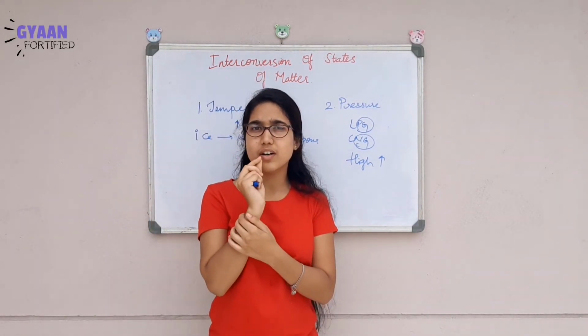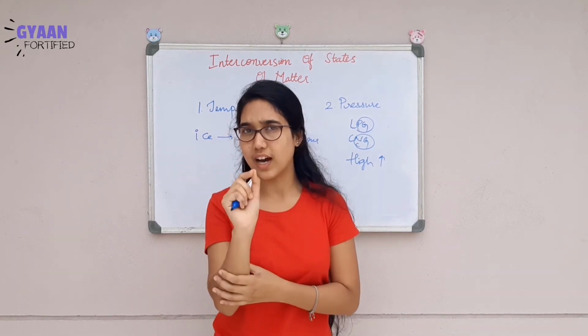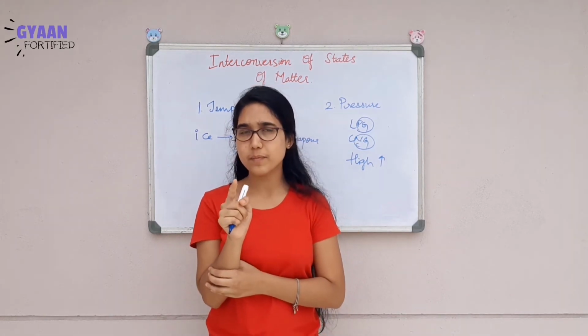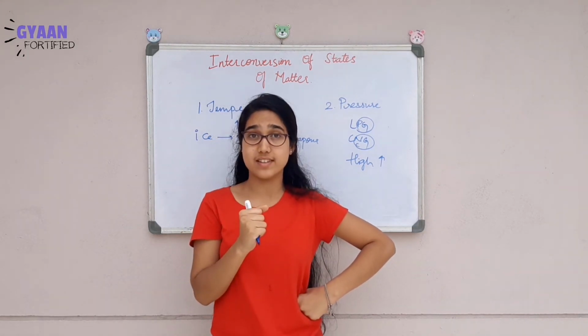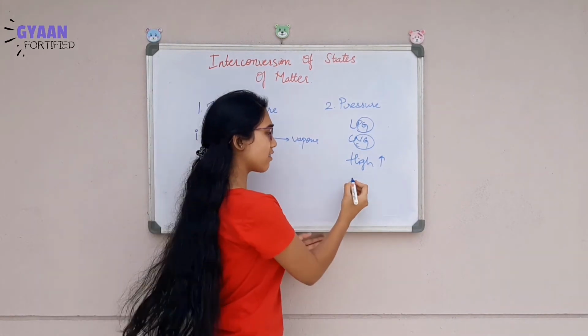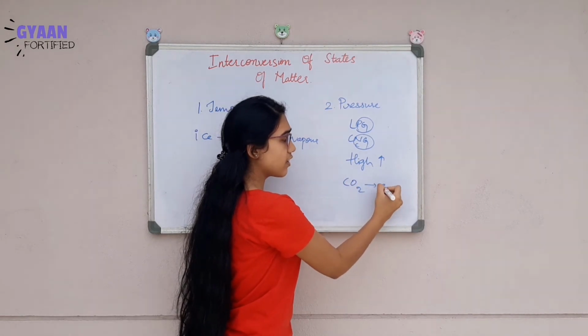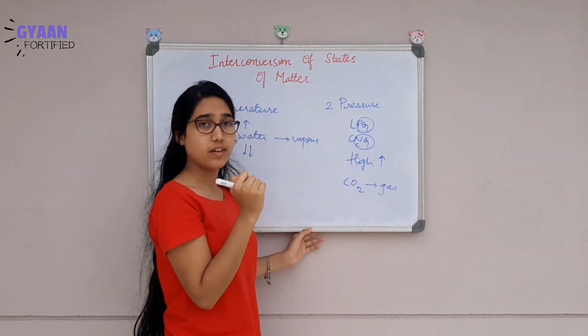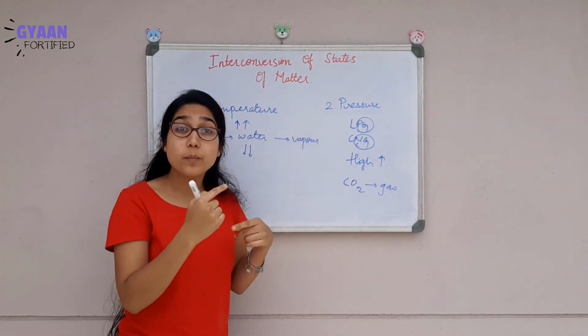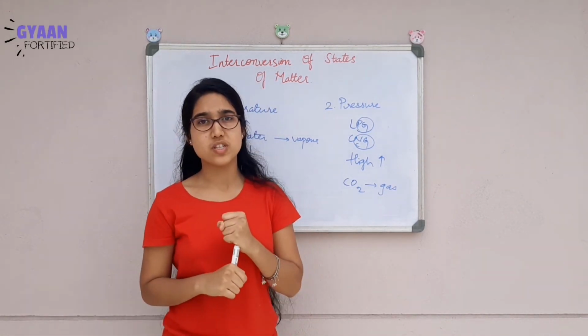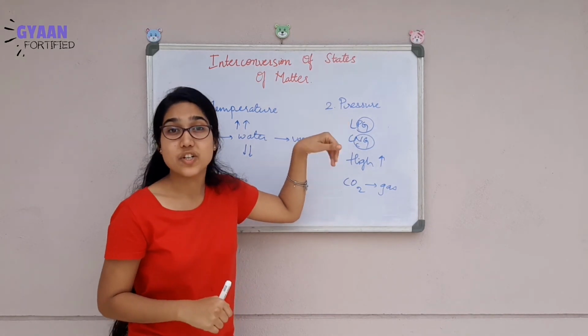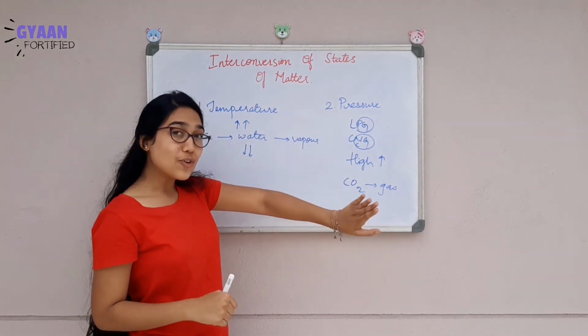I think you have not heard of solid carbon dioxide. Have you heard of it? But how did solid carbon dioxide come into existence? We know that CO2 is present in the gaseous form. We can also produce solid carbon dioxide, and that is possible by varying the pressure. You know what?